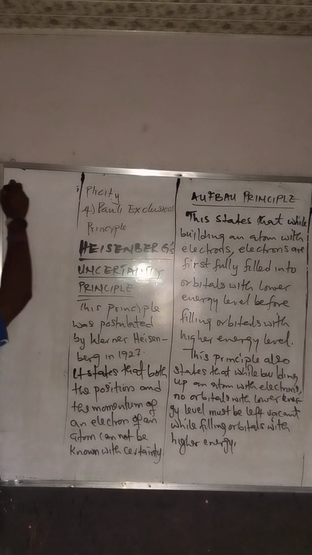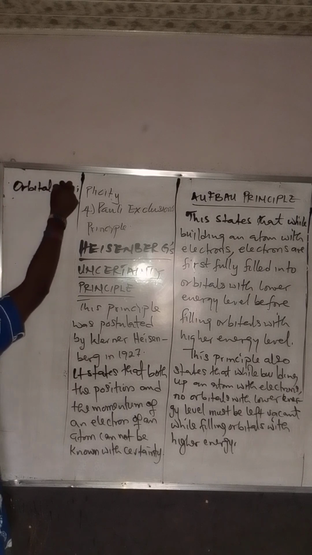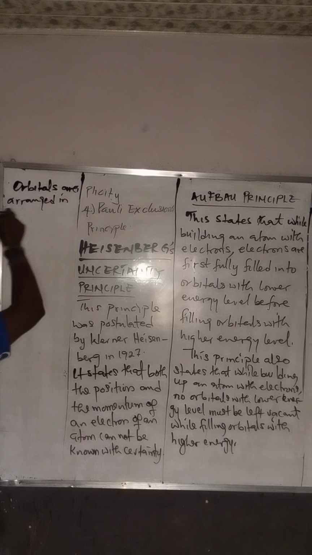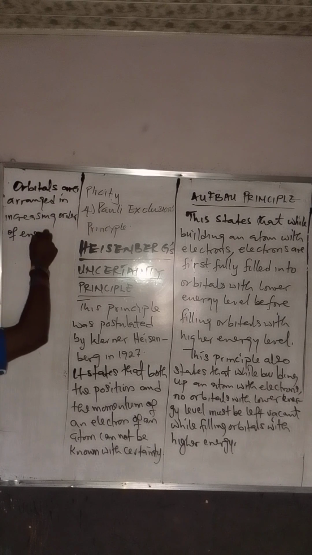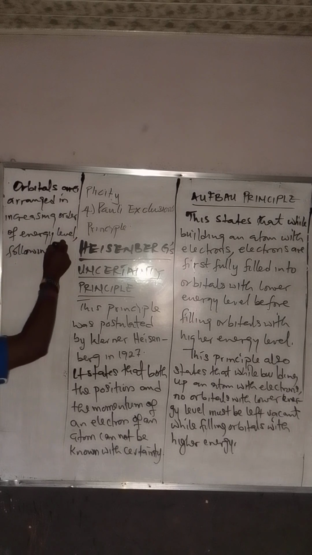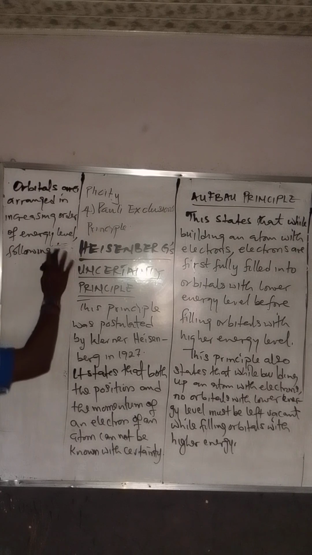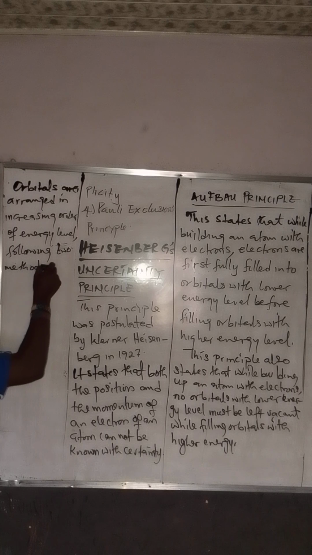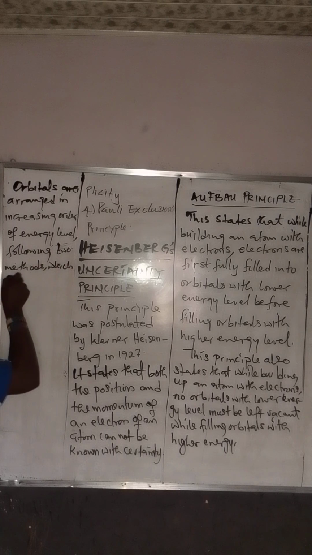Now, orbitals are arranged in increasing order of energy level following the following two methods. There are two methods.